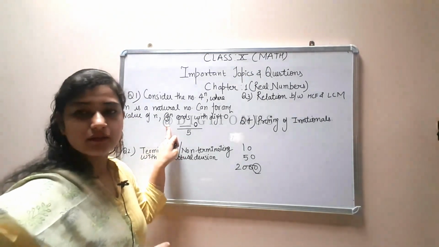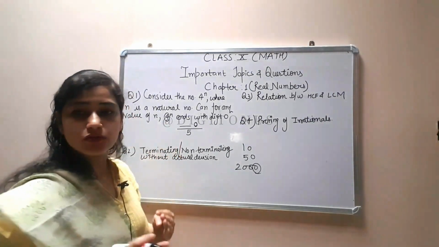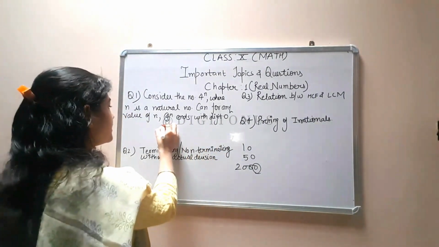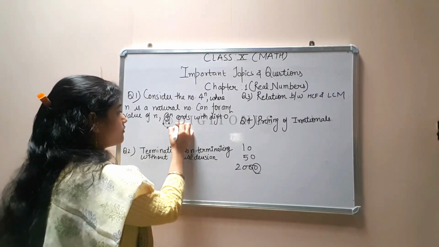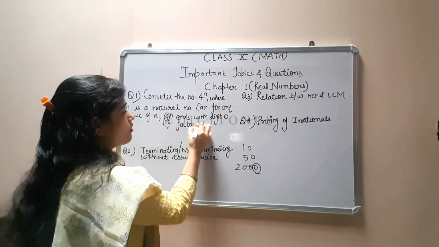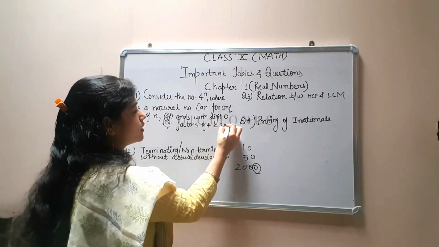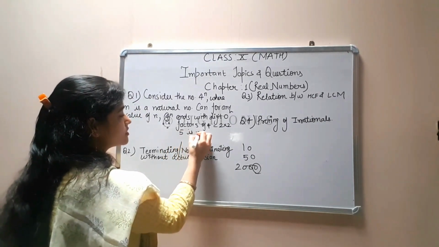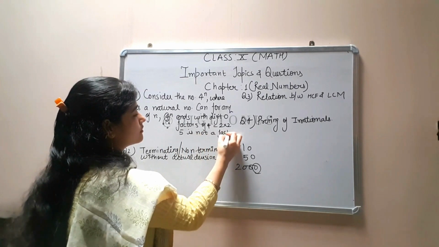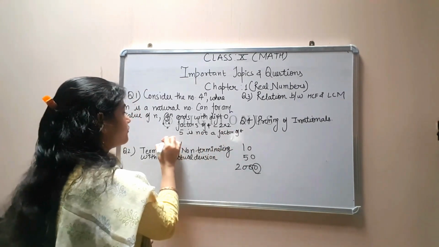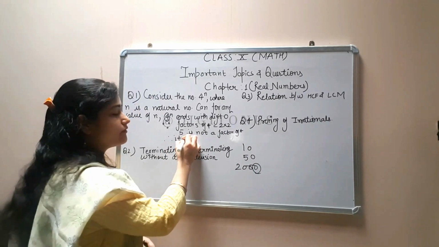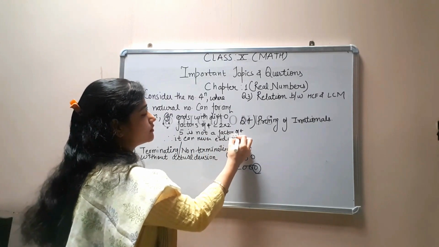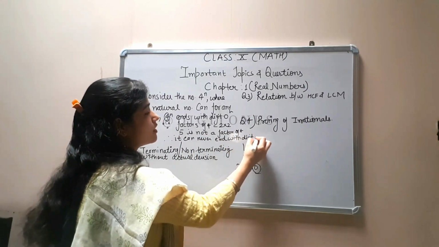So this question will come only for 1 mark, because इसमें solution कुछ नहीं है. There is nothing to solve, you just have to write that since the factors of 4 are 2 and 2, 5 is not a factor of 4, therefore it can never end with digit 0. That's it.